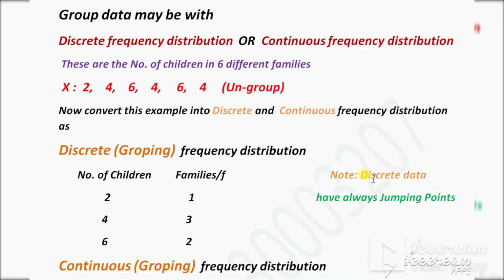Discrete grouped data, note and keep in mind, always has jumping points. Jumping points mean 1, 2, 3, 4, or you can say 2, 4, 6. Each number has some jump between the two. So this is called a jumping point. So discrete grouped frequency distribution: start from the lowest number, which is 2, and cover up to the highest number, which is 6. 2, 4, 6. 2 repeats here 1 time, 4 repeats 3 times, 6 repeats 2 times. This becomes a discrete grouped frequency distribution.